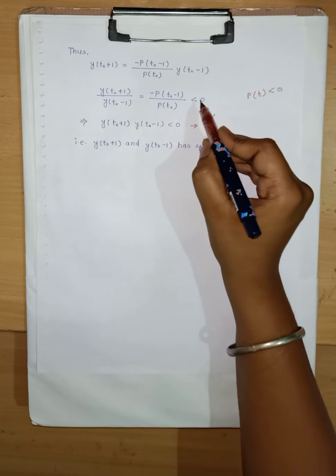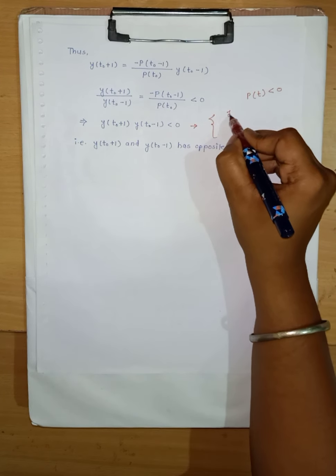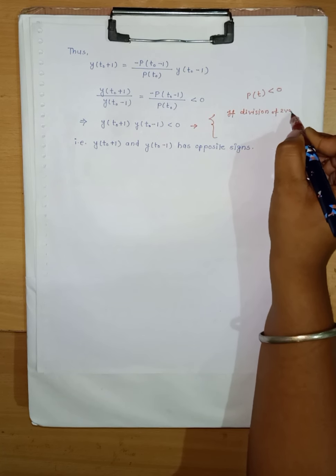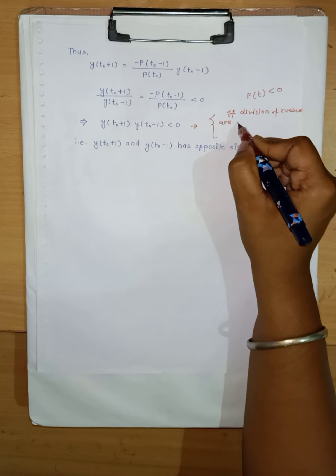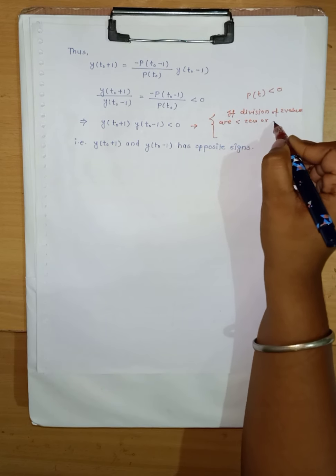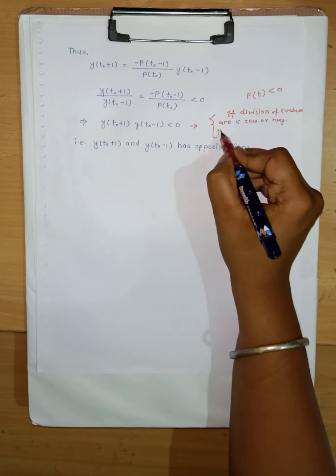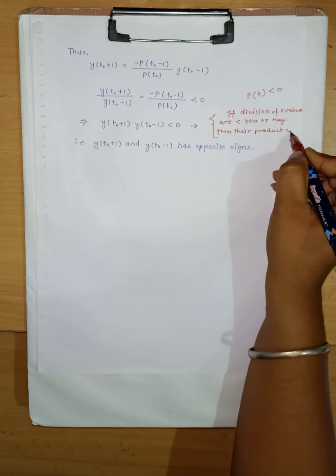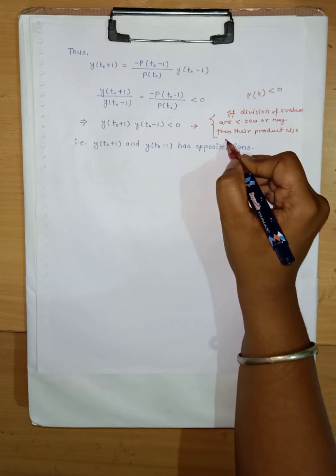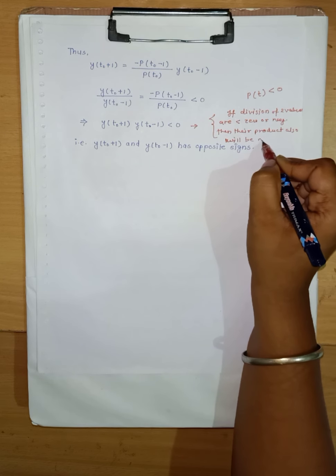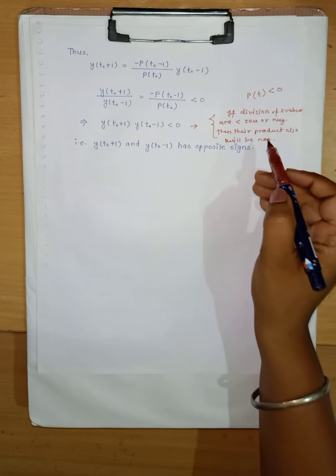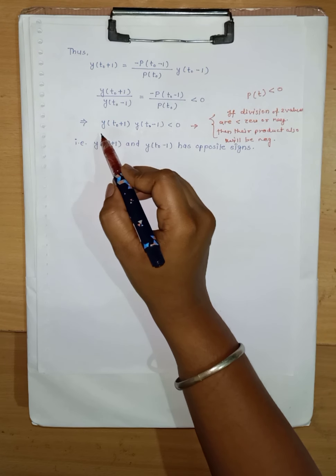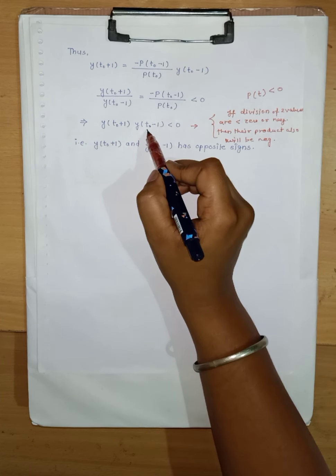The division of two terms is given to us as less than 0. So if the division of two values is less than 0 or negative, then their product will also be negative. So remember this, and from this statement we can write it like this: y of t0 plus 1 into y of t0 minus 1.